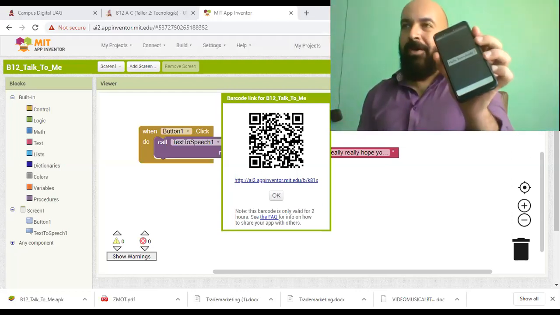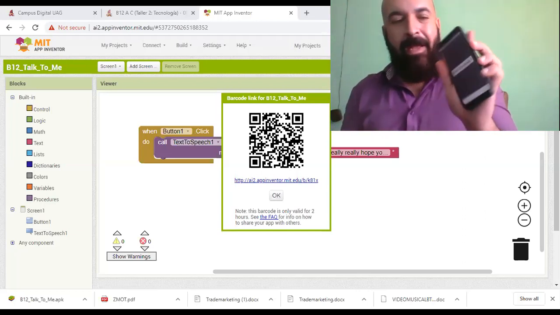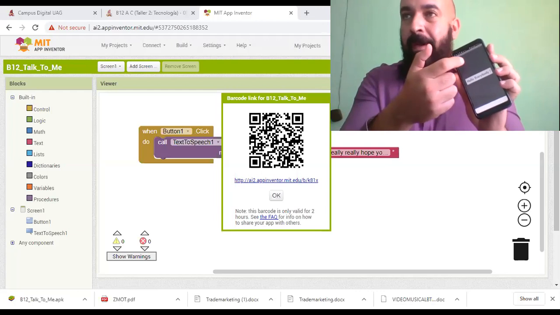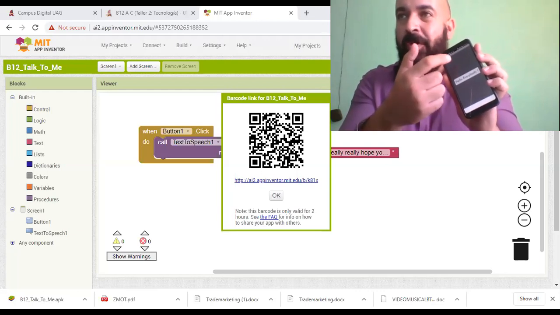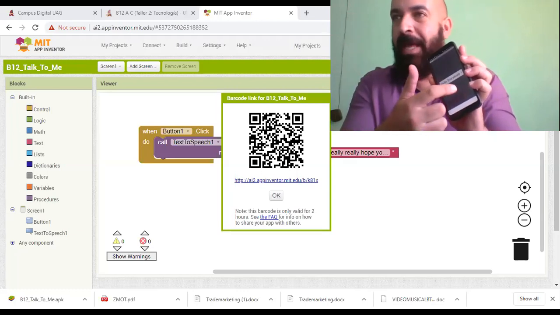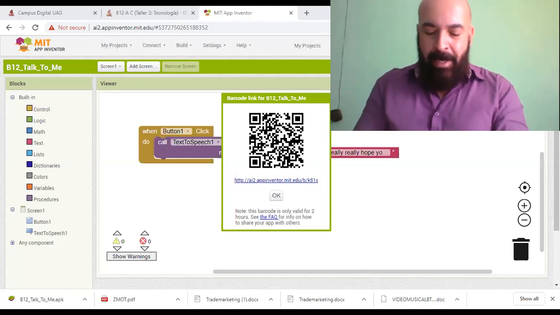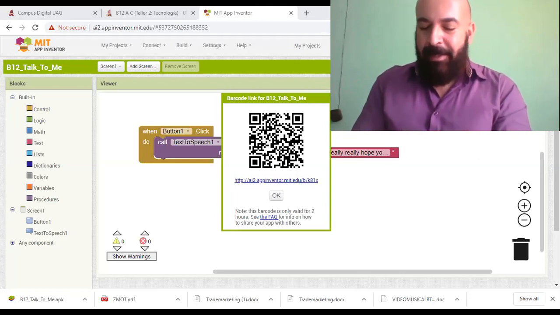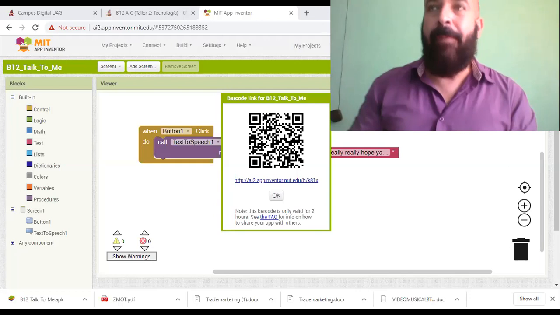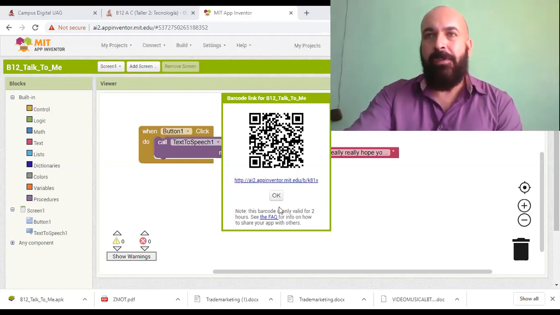Okay, so you can make more buttons and configure different messages. When you tap on a message, you will listen to that message. When you tap on another message, you will listen to another message. And that's it. Please make this application, send it to mis cursos, and I hope everything